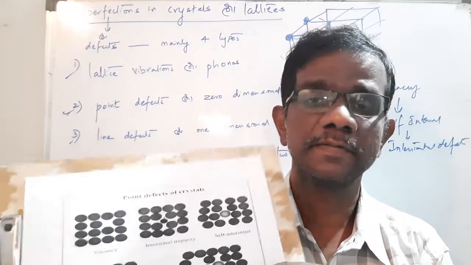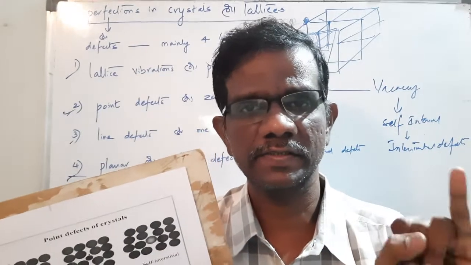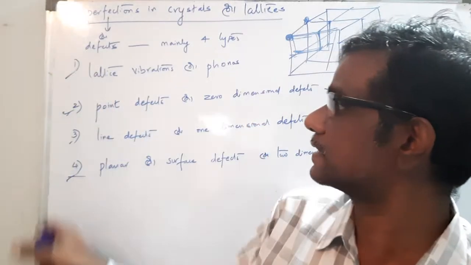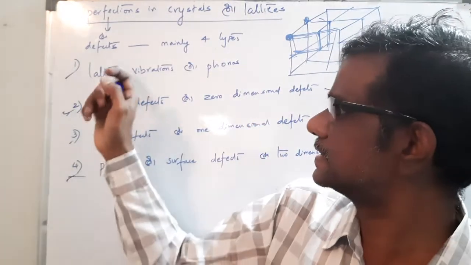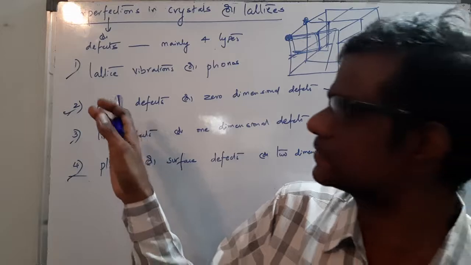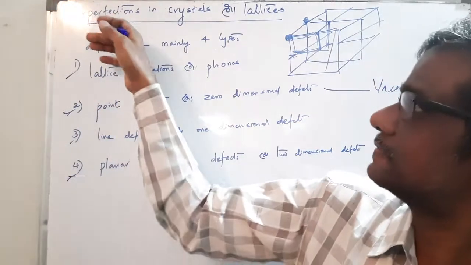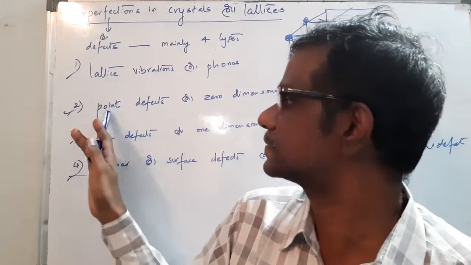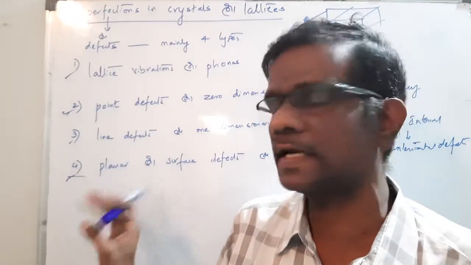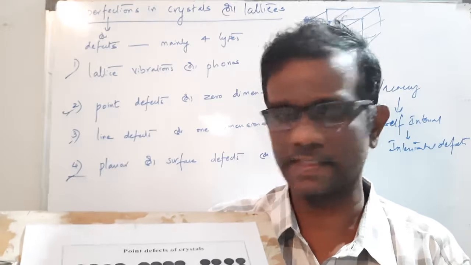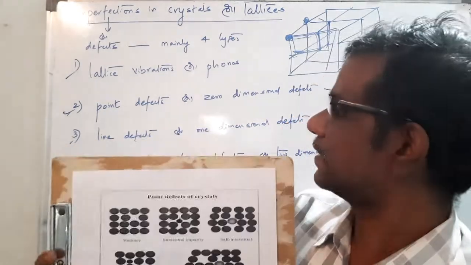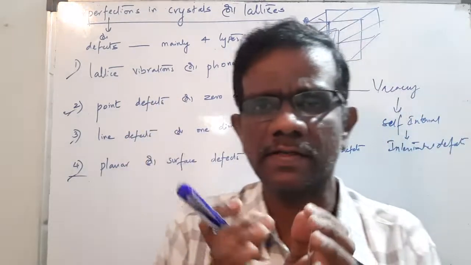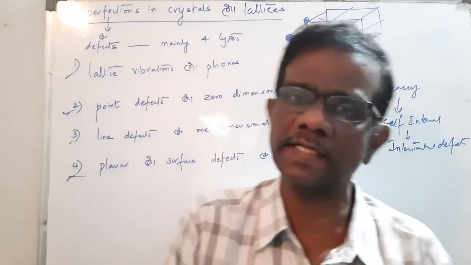But be perfect with your definitions: unit cells, space lattice, what is Bravais lattice, and what are the types of defects. Remember these 4 defects or imperfections in crystals or lattice: lattice vibrations, point defects, line defects, planar defects. Then you can draw the figures and explain in points. Lattice vibrations: atoms in solids may not be in a regular position.